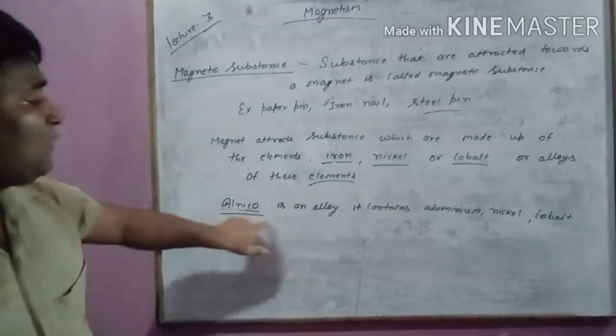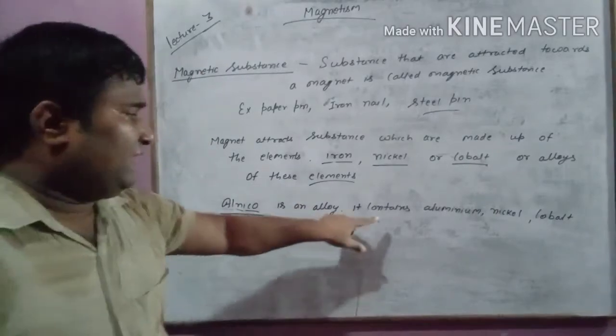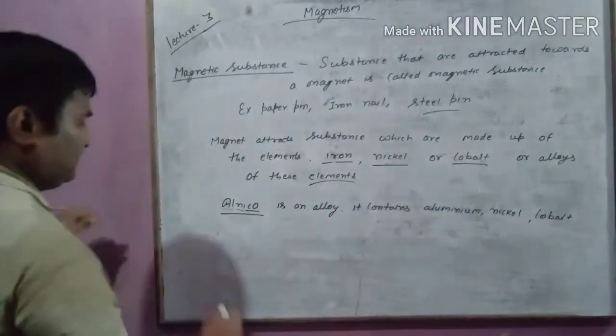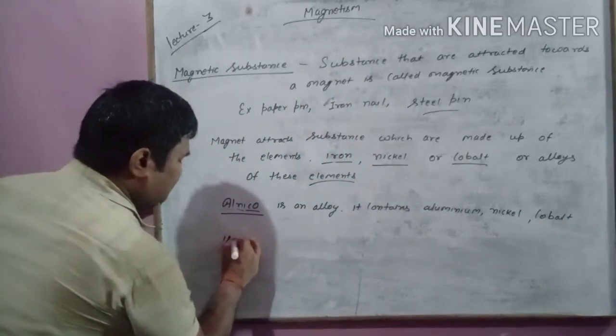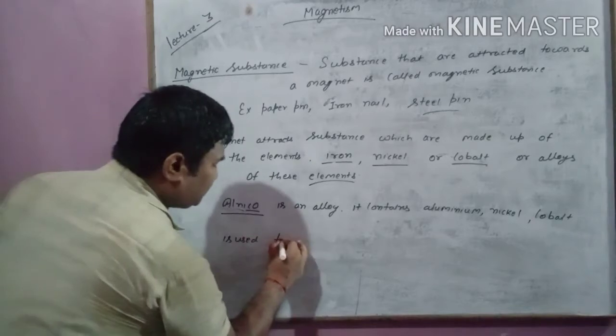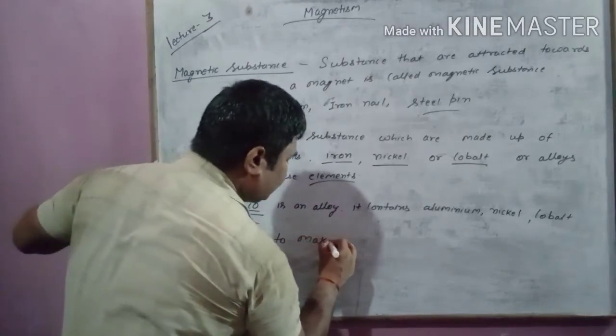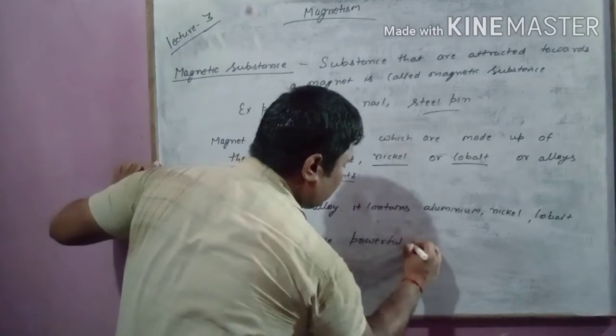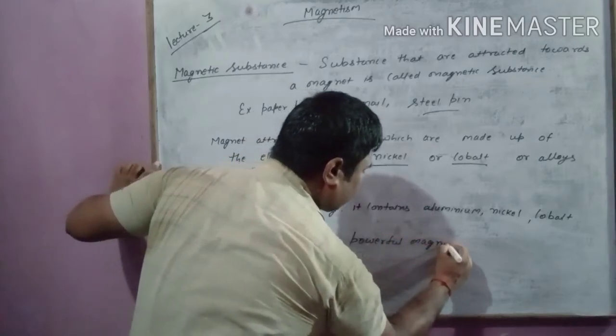So alnico is an alloy containing aluminium, nickel and cobalt, and is used to make powerful magnets.